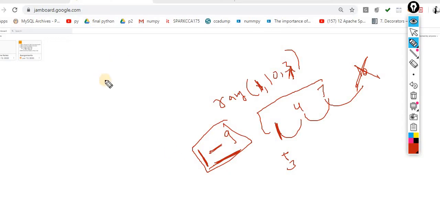For the negative indexing, yes, definitely, of course. You can take something like this.